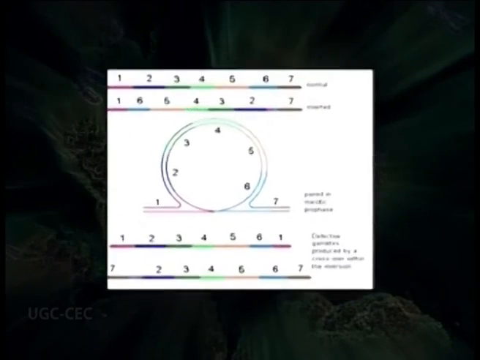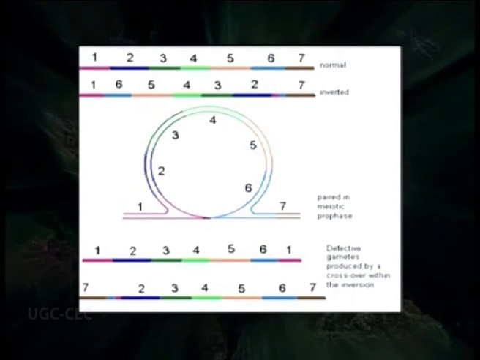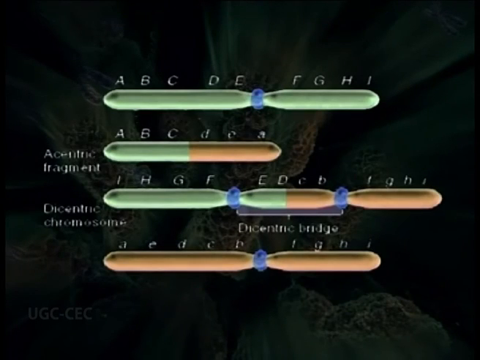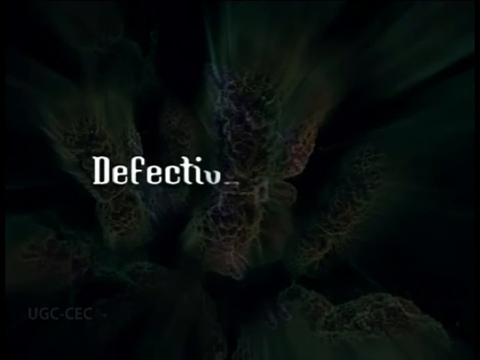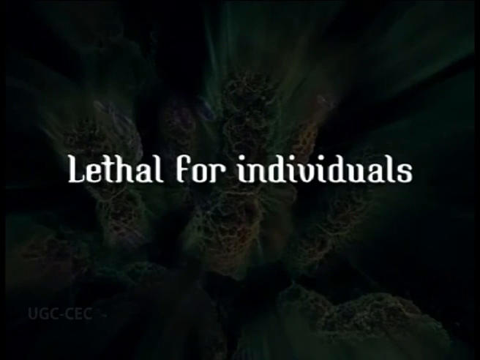Another consequence is formation of defective gametes during meiosis, where we see the dicentric bridge, acentric fragment, and chromosomes with deletions or duplications produce defective gametes, and these defective gametes do not take part in fertilization at all. So the ultimate consequence is that if they do take part in fertilization, they will produce defective individuals which may lead to death of those individuals or lost.